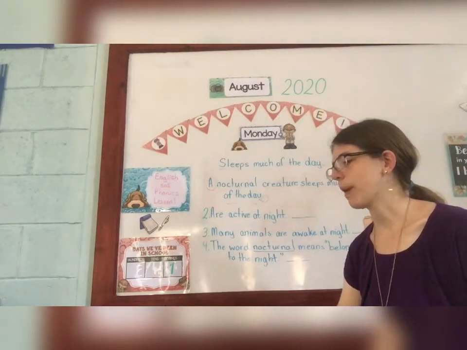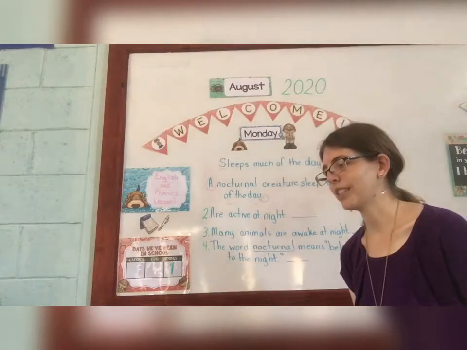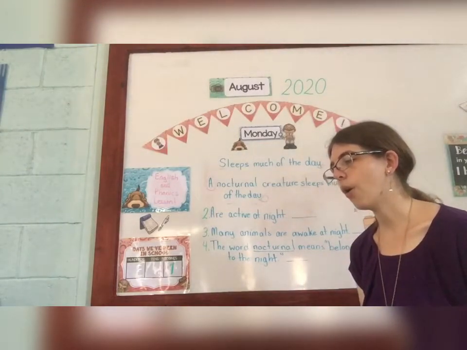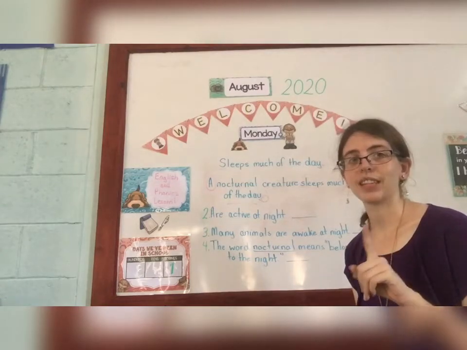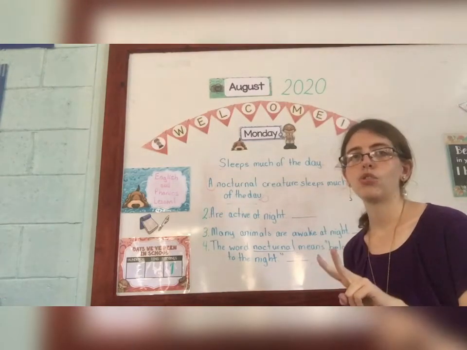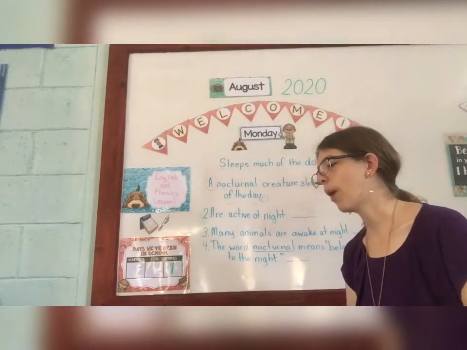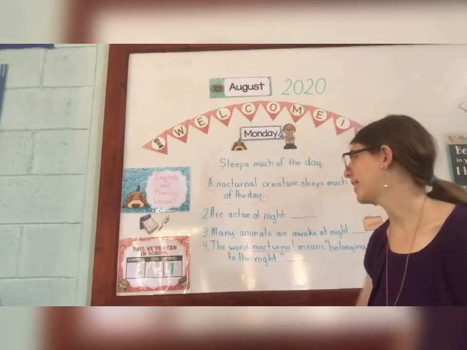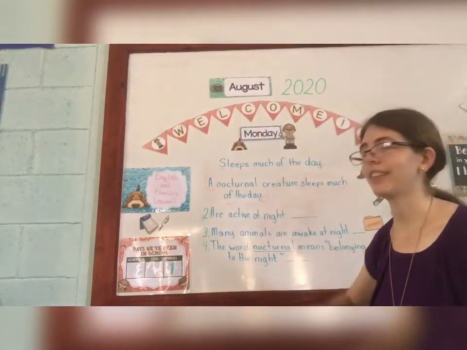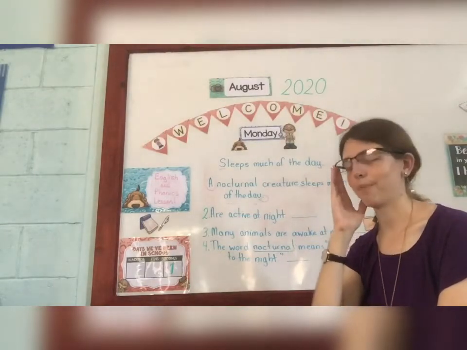So if you look on your paper, Think A says, write yes if the group of words is a sentence. Write no if the group of words is not a sentence. So yes if it's a complete thought, it's a sentence. No if it's not a complete thought. So number 1, nocturnal creatures sleep much of the day. Now I didn't write that one on the board because it's basically the same thing that we have right up here. So that's yes, that's a complete thought.